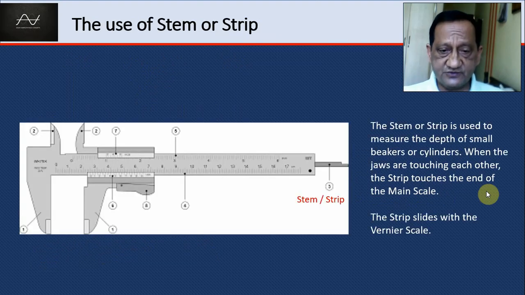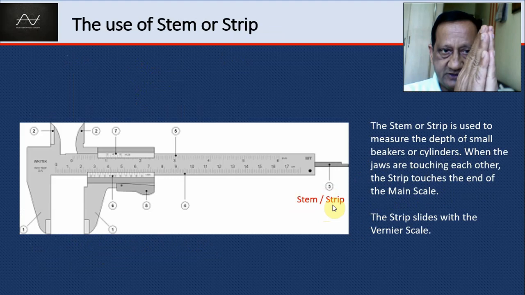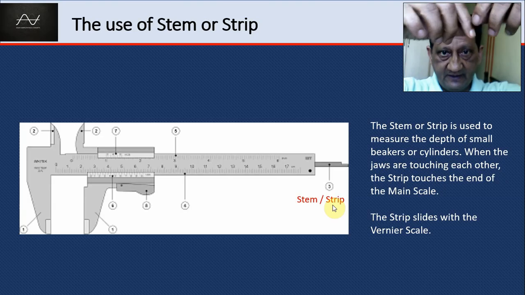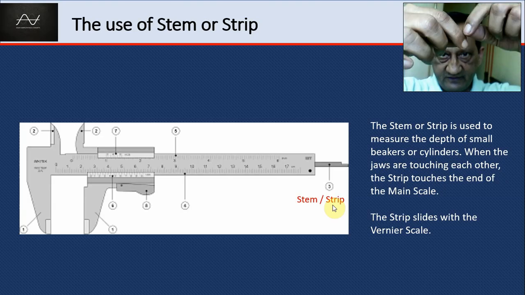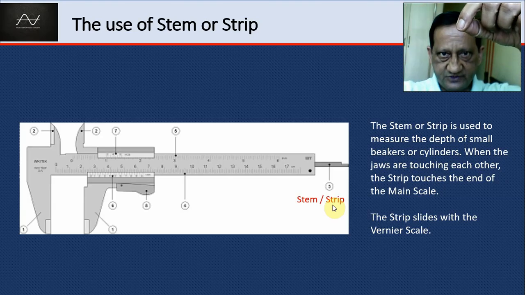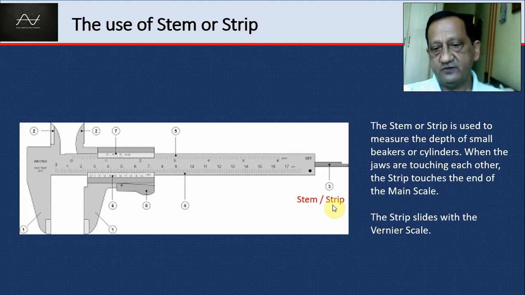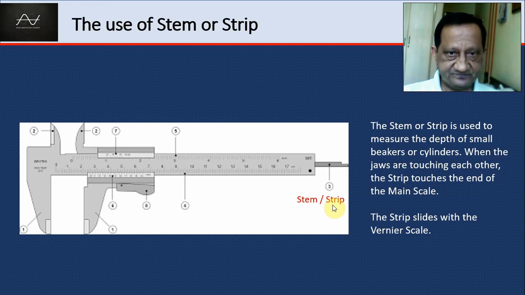The use of the stem or the strip is to measure the depth. Now the stem is connected to the vernier. So if the two jaws are touching, then the stem is also completely inside. Suppose we want to measure the depth of a tumbler, we put the vernier upside down and the two jaws are together. Then we extend the jaws and let the stem touch the bottom of the tumbler. The distance moved by the stem is also the distance moved by the vernier, which is what you want to measure. So that is the use of the stem or the strip.